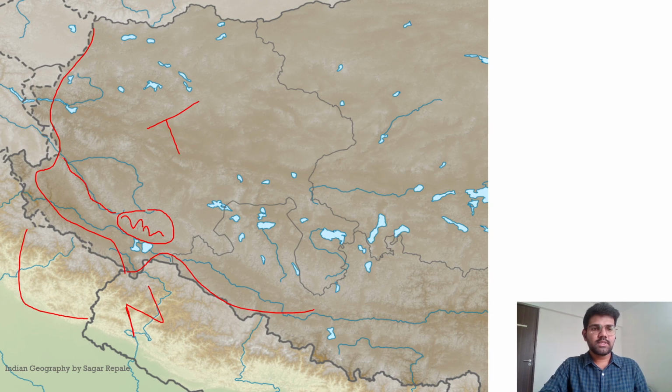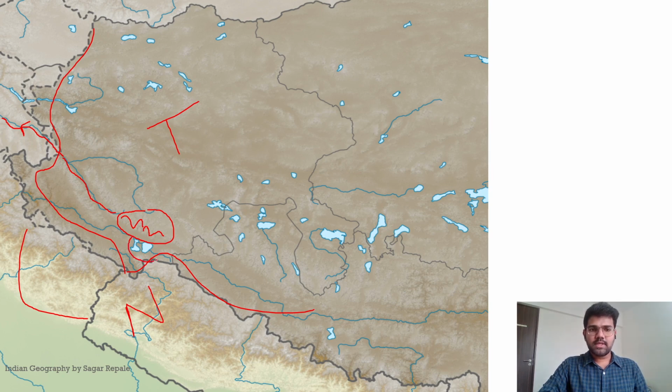It flows in the northwest direction and enters India through the Ladakh Union Territory. The rest we will see in the next slide. So I hope this is clear.